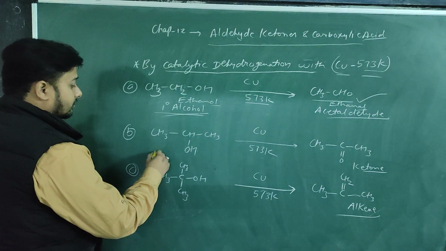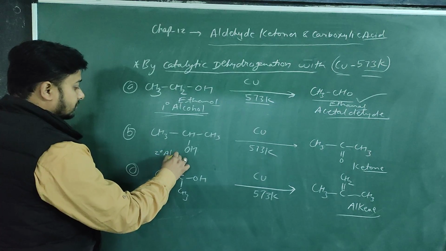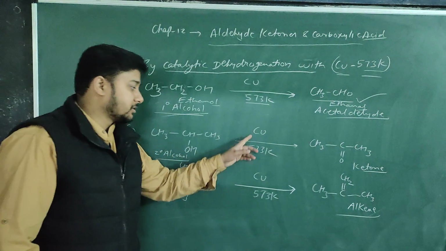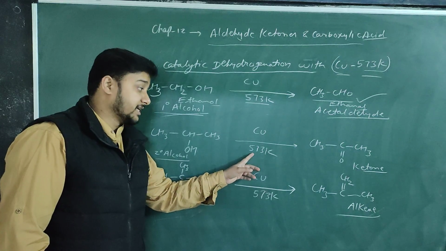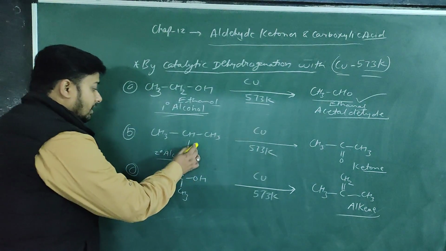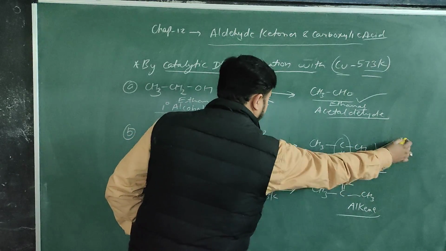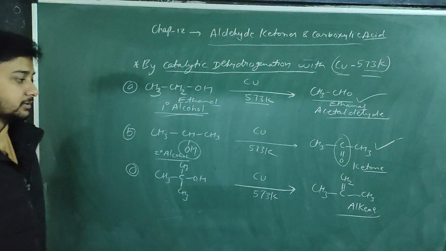This is a 2 degree alcohol, and it is going to react with copper at a temperature of 573 Kelvin. It is a process of oxidation in which this alcohol will be converted into the ketone. Okay, so it will be a ketone compound.